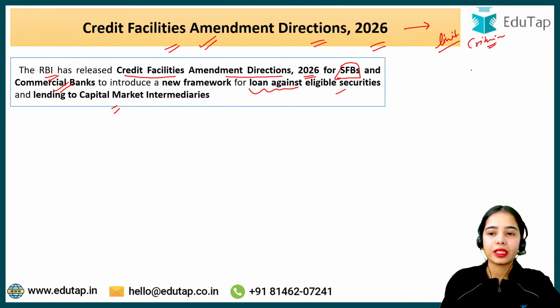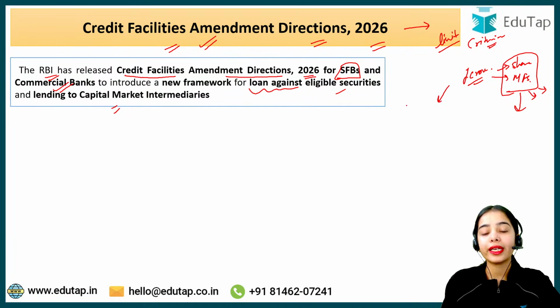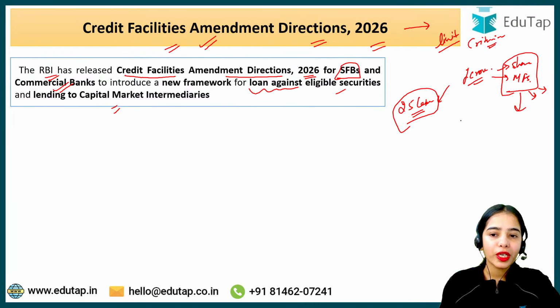So basically, try to understand that let's say you have invested your 1 crore rupees in the shares and mutual funds. Now you do not want to liquidate it, you do not want to sell the shares or the mutual funds, but you immediately require 25 lakh rupees. So what you can do is you can take the loan against the shares, against the mutual funds that you have.